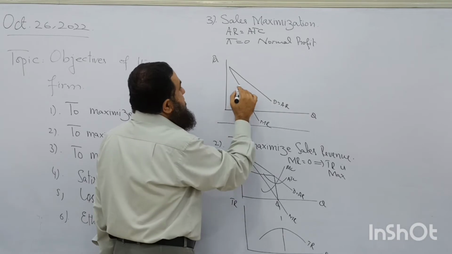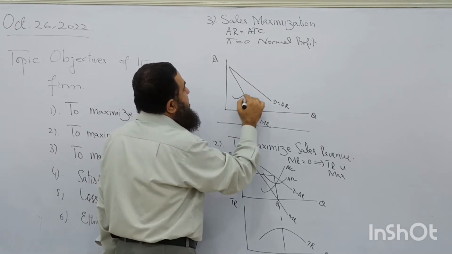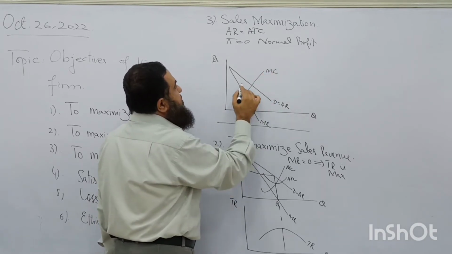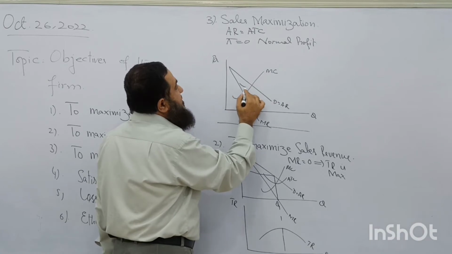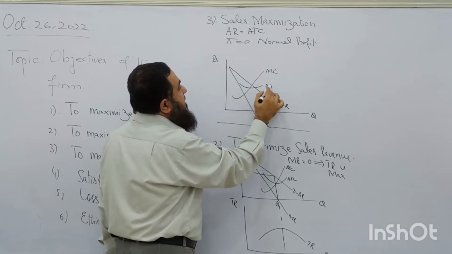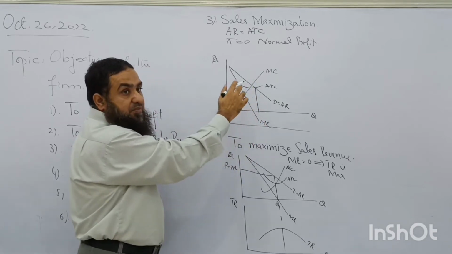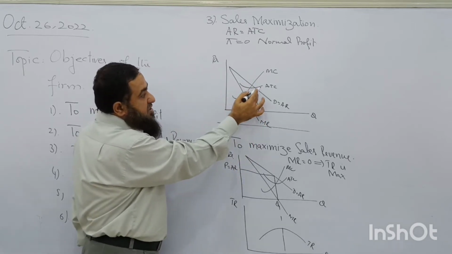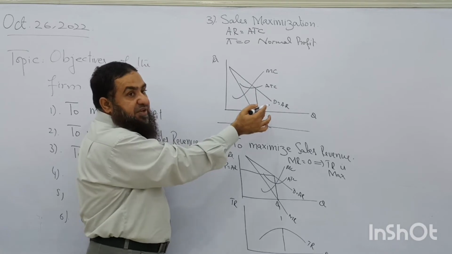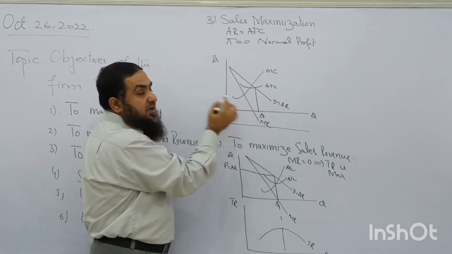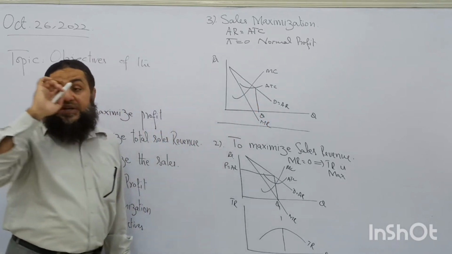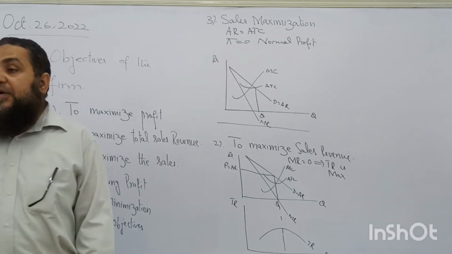Alright. Now you see over here, this is the marginal cost of production, whereas the firm is going to produce at this point where its average cost is intersecting its average revenue. Alright? Where it is having normal profit.